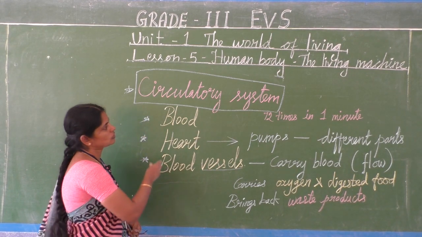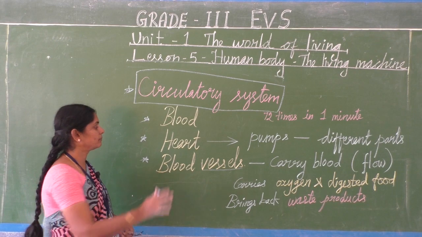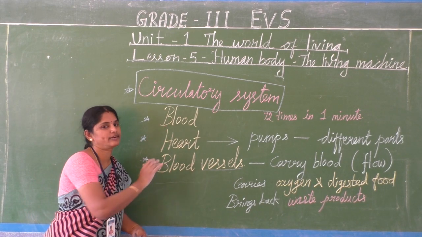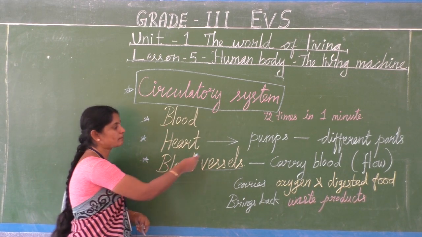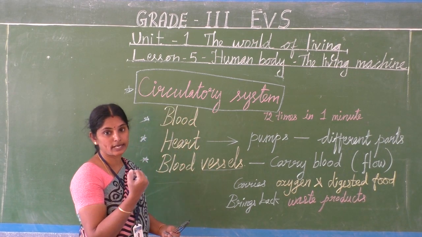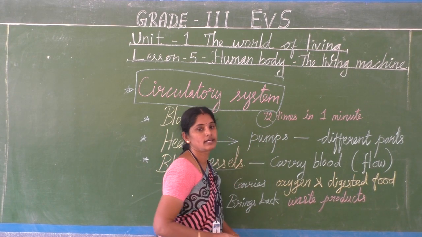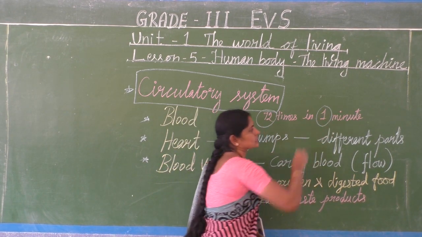So this is what we call the circulatory system: blood, heart and blood vessels. The heart is the pumping organ. How many times does it pump in a minute? If we calculate that, it is 72 times in a minute.